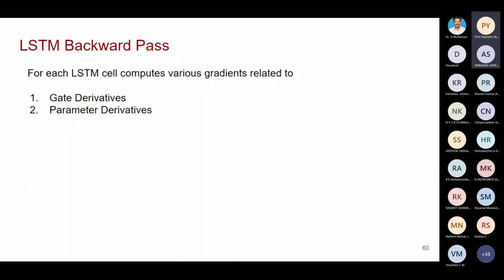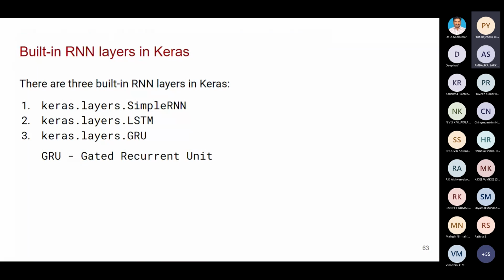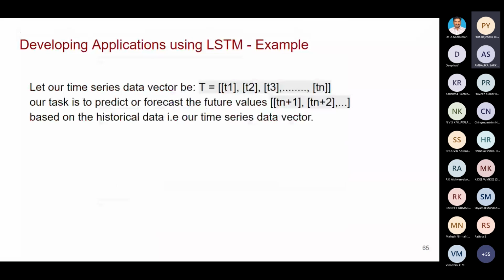So to build RNN layers in Keras, these are the built-in RNN layers: keras.layers SimpleRNN, LSTM, and GRU, the gated recurrent unit. With this simple application, I'll show you an example.